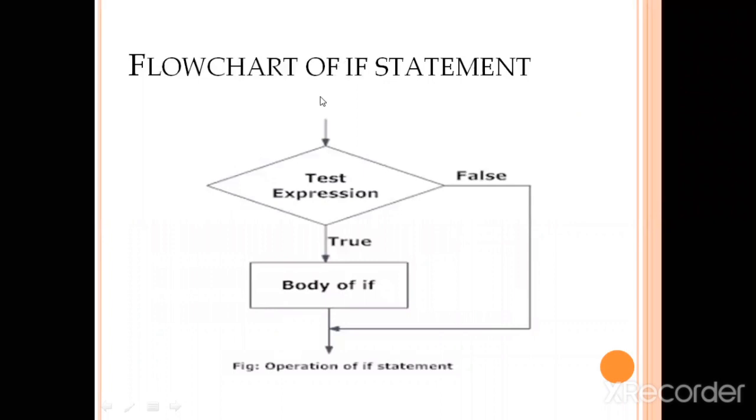In the given flow chart, we can see that there is a test expression. Test expression means the condition which is going to be tested. After the expression evaluates to true, we can see the particular body of the if statement will be executed, and if it is false, meaning if the test expression does not evaluate as true, then there is no special set of statements written to be executed. So we can say, next slide, there is an example.